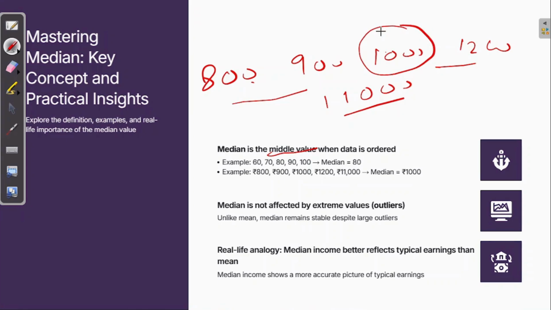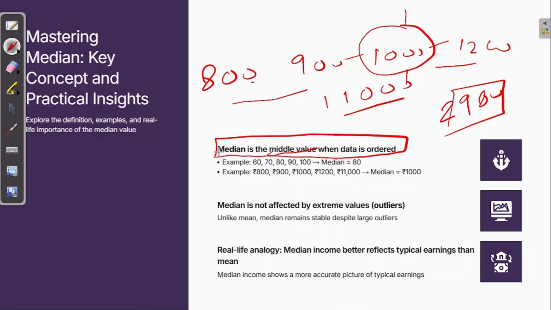It looks realistic, right? Because with the help of the mean, we deduced the average sale is 2980, which was extremely far-fetched compared to the real sales of every day. But when we use the median, we saw that this 1000 gave us a very close and clear picture of the average sales of the shop, right? So the median is the middle value when data is ordered in which way? Ascending order, correct?